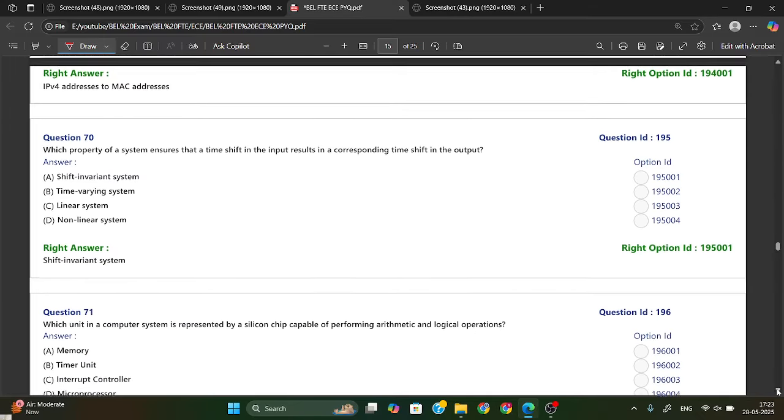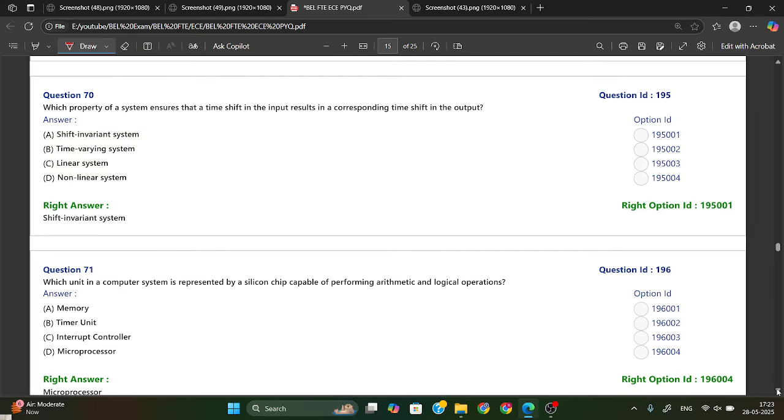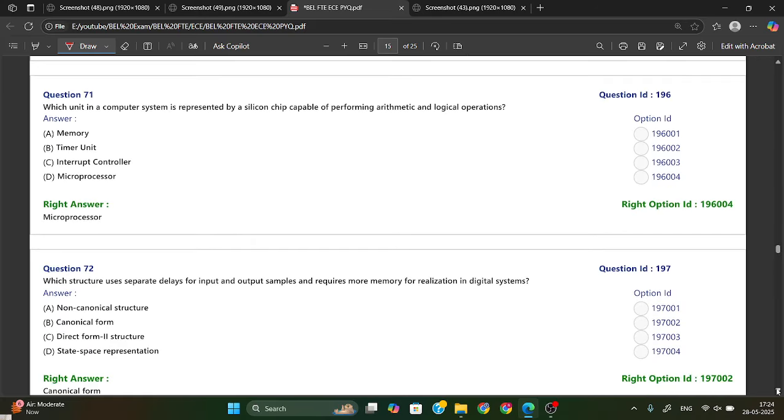Which property of a system ensures that a time shift in the input results in a corresponding time shift in the output? So this is your shift invariant system. Which unit in a computer system is represented by a silicon chip capable of performing arithmetic and logical operations? So microprocessor is there, a single silicon chip in our computer system that is used for performing arithmetic and logical operations.